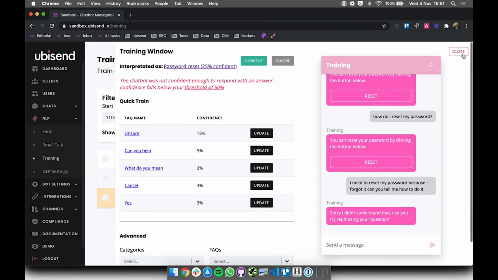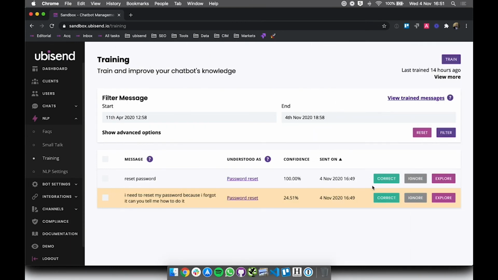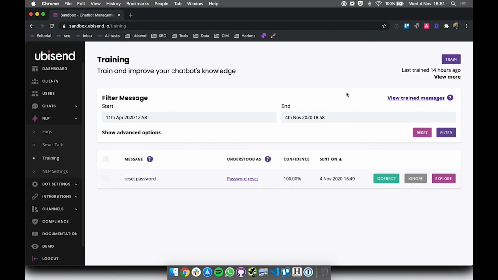So here, in this particular instance, what I want to do is tell my chatbot that was correct and hit correct. Okay, now I've taught my chatbot to understand a new way of saying something, and this is now understood. Next time the chatbot is faced with it or a variant of it, it will understand it and respond accordingly.